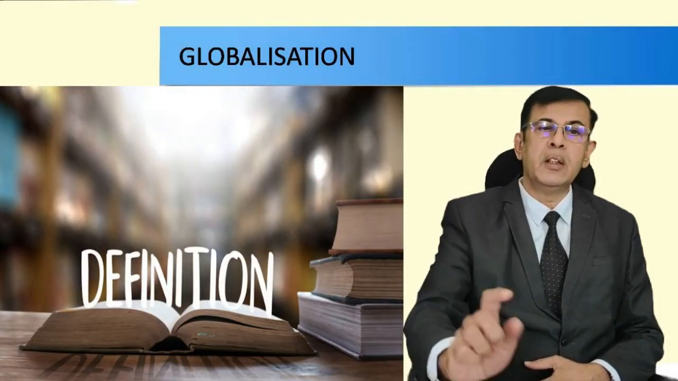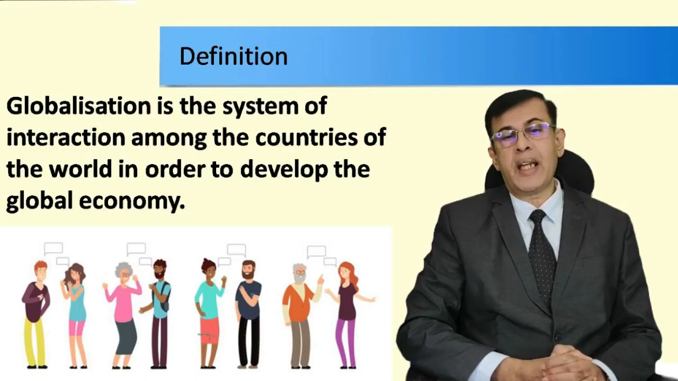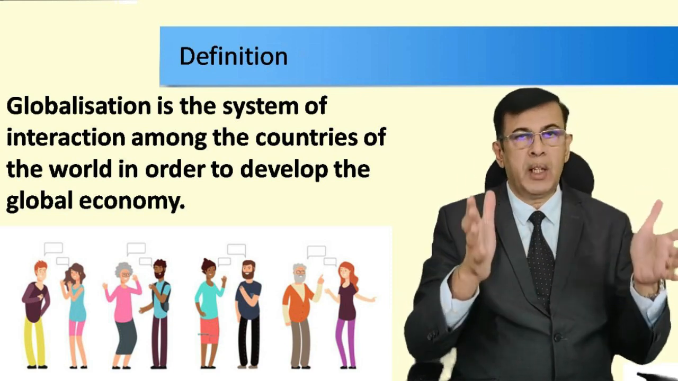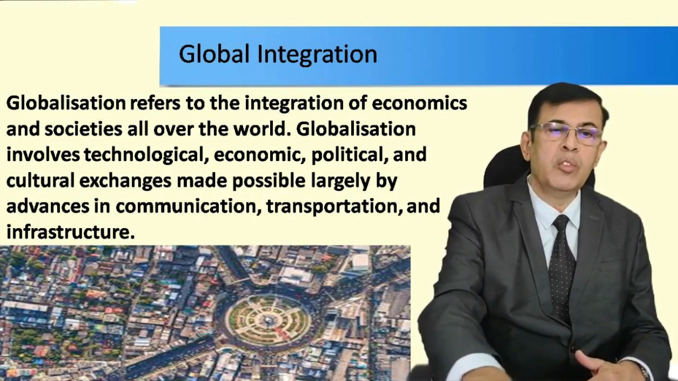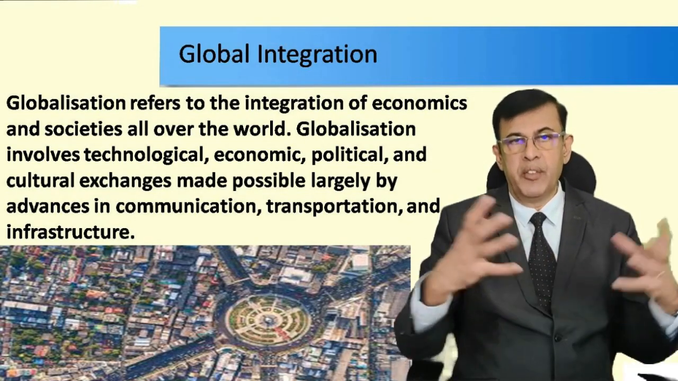So let us see the definition of globalization, right? Globalization is the system of interaction among the countries of the world in order to develop a global economy. So all 200 plus countries are supposed to be integrated and the world order is formed to develop a global economy. So it is like what we say is a global village, but it is a global village and global economy, right? Now we'll see how this global integration is really viewed.